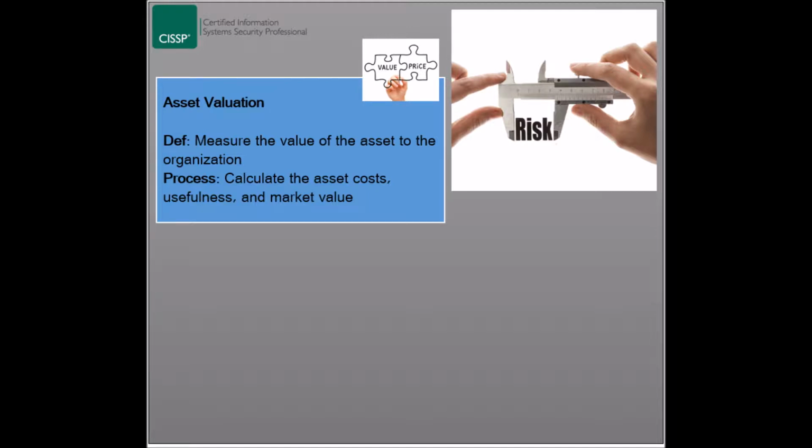Asset valuation plays a significant role in the identification of the controls that should be selected and implemented, where it doesn't make sense that a control would cost more money than the original value of the asset. There are many factors to consider when evaluating an asset, whether they are tangible or intangible.